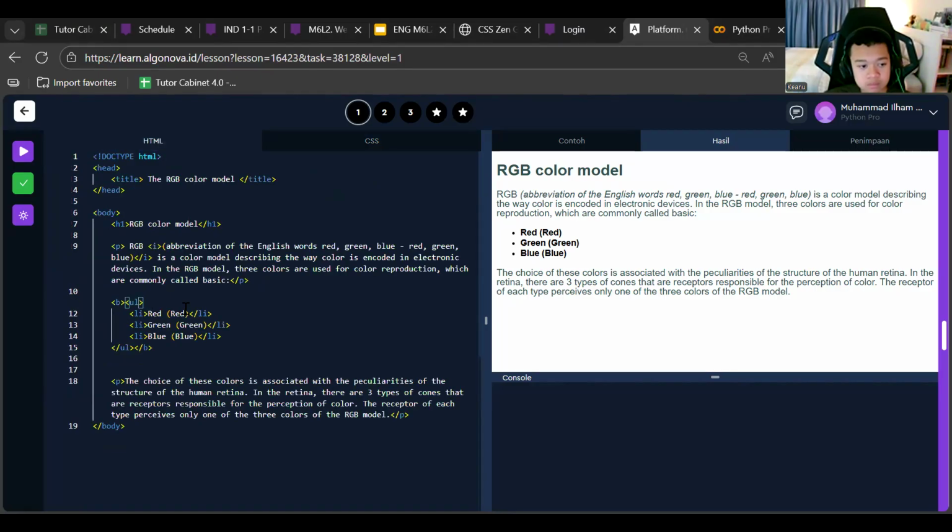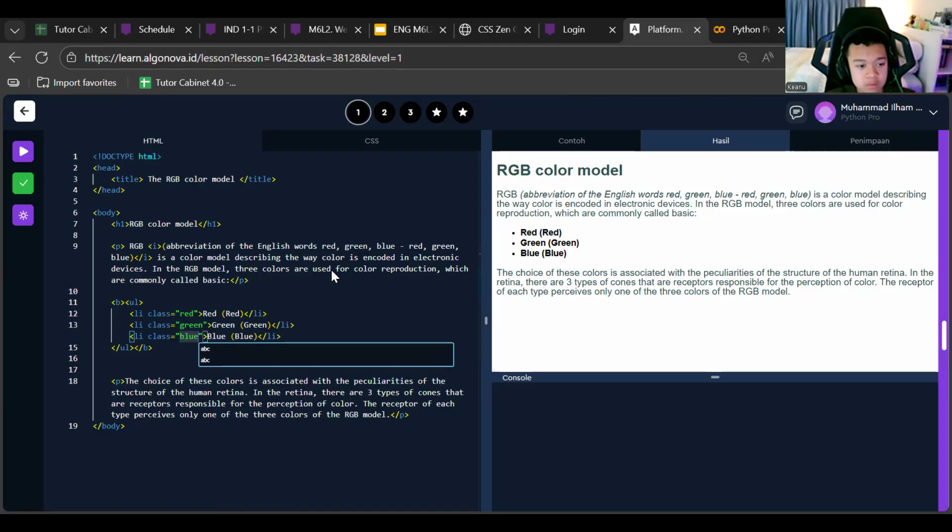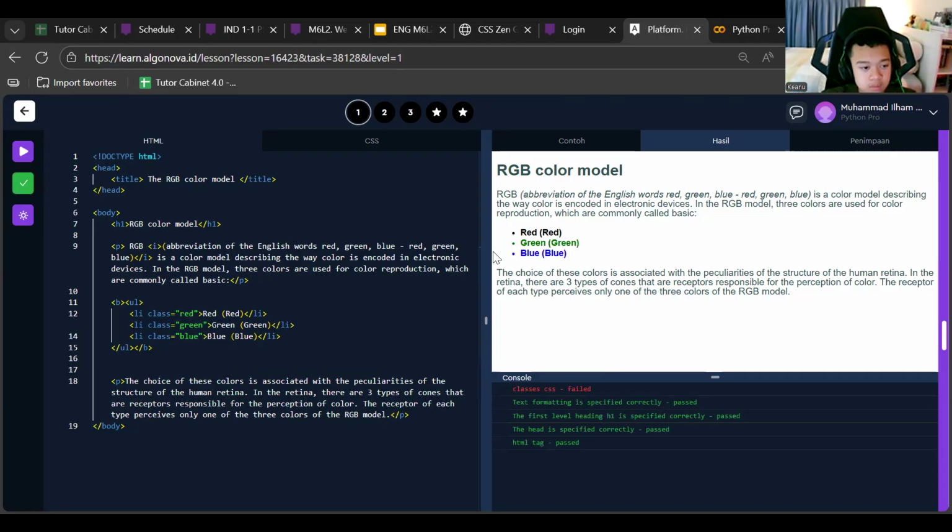So basically just add this inside: class red, class green, then class blue. And then yeah, this one. As you can see, very simple, right? For this one.